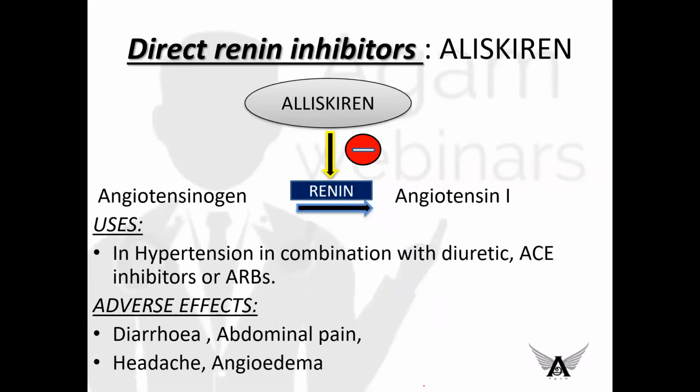Coming to our next group of drugs, they are direct renin inhibitors. The drugs in direct renin inhibitors include aliskiren. Okay, so the mechanism of action of aliskiren here is that it blocks the conversion of angiotensinogen into angiotensin 1. So this blocks the action of renin here. By inhibiting renin, aliskiren decreases the levels of angiotensin 1 and angiotensin 2. So this is useful in hypertension in combination with a diuretic, ACE inhibitors or ARBs. The adverse effects of this drug include diarrhea, abdominal pain, headache and angioedema.